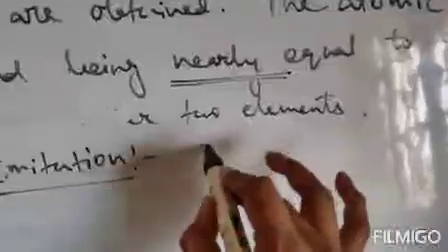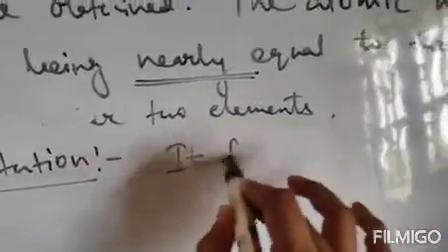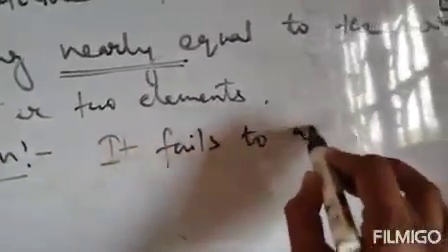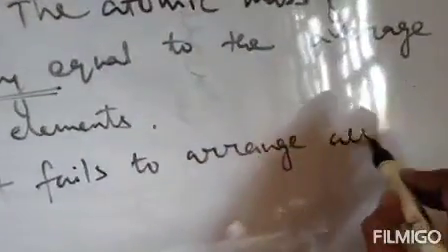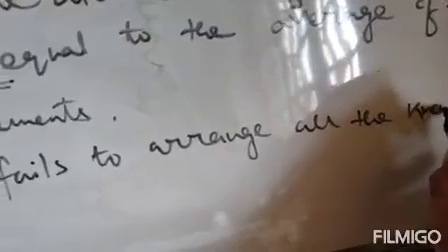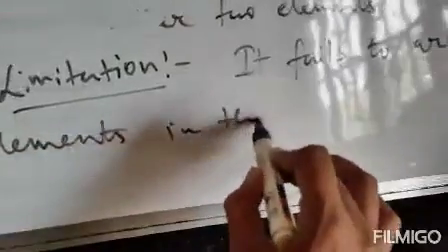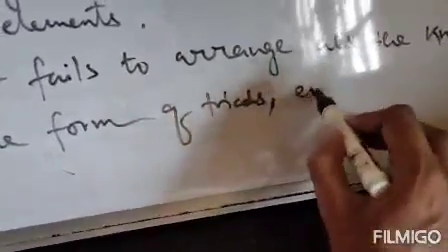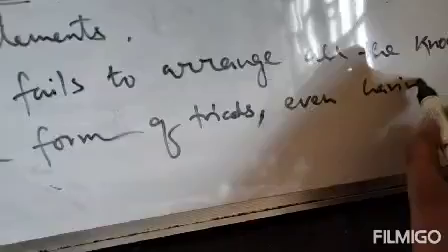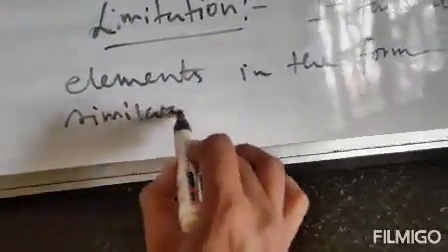So it fails to arrange all the known elements in the form of triads, even having similar properties.